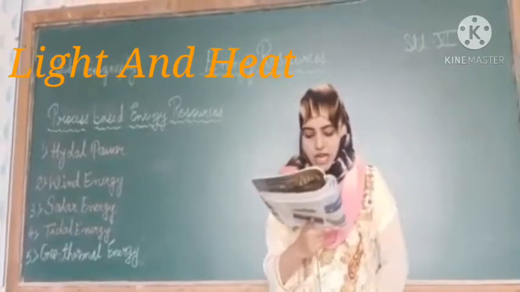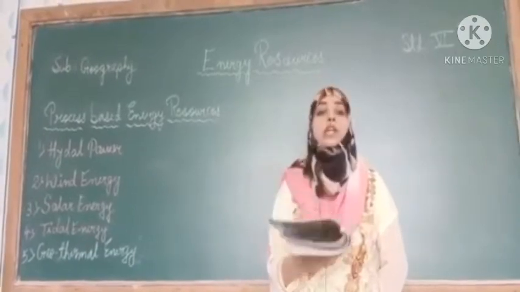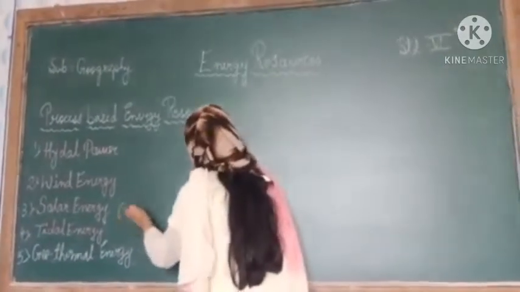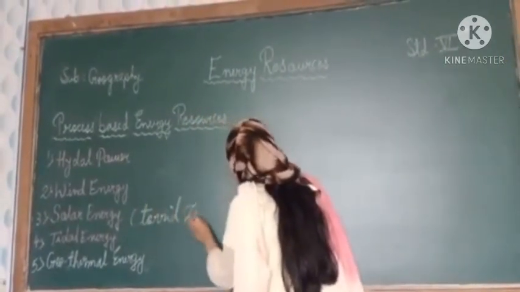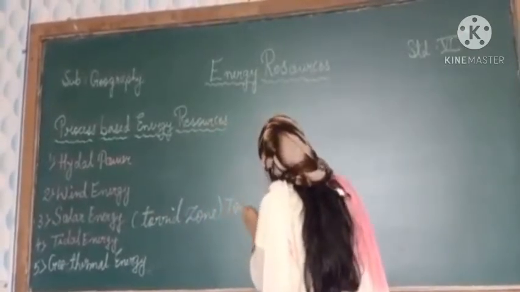We have seen that the intensity of solar energy is the maximum in the torrid zone. In which zone? In the torrid zone. Torrid zone means hot zone, where the temperature is very high.